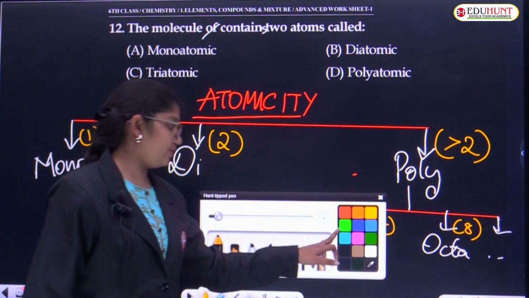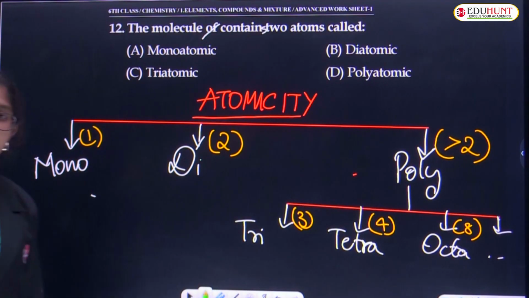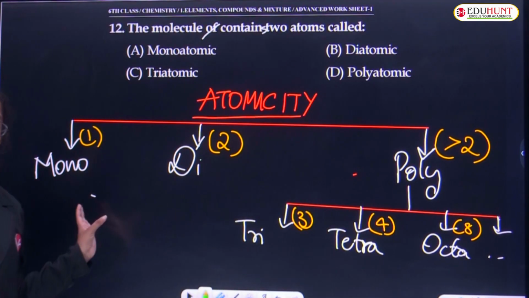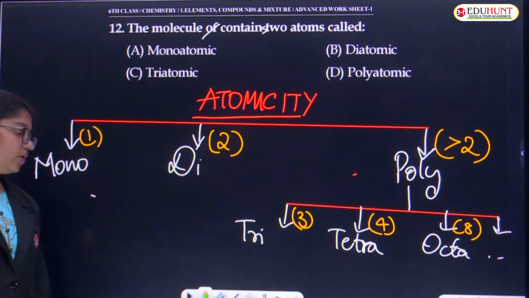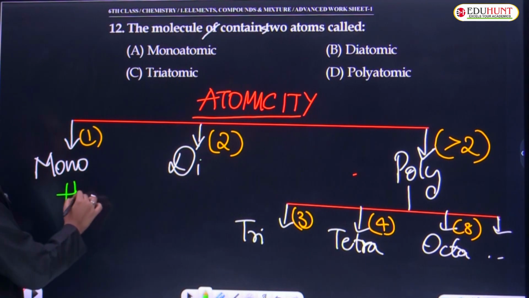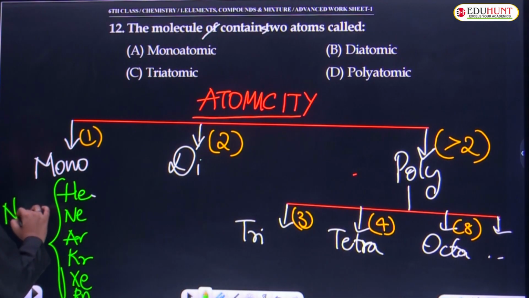Now for each, I'll give you examples. Monatomic examples: all noble gases come under monoatomic, and a few other elements also come under monoatomic, which exist independently with a single atom. Examples here are all the noble gases: helium, neon, argon, krypton, xenon, radon, all these we simply call noble gases, and a few extra elements too.